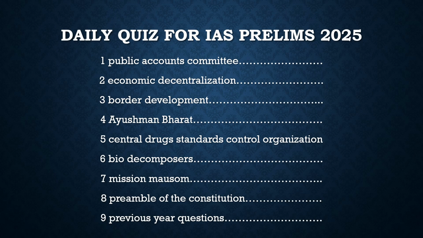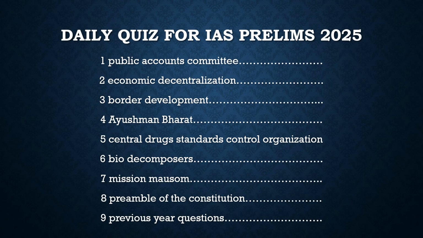After this, there was another article. It is about the Ayushman Bharat scheme. We should know that it was launched in 2018. It is based on the National Health Policy of 2017. It has two components: health and wellness centers around the country, and the Pradhan Mantri Jan Arogya Yojana. In the Pradhan Mantri Jan Arogya Yojana, the Modi government aims to cover 40% of the country with an insurance cover of 5 lakh.